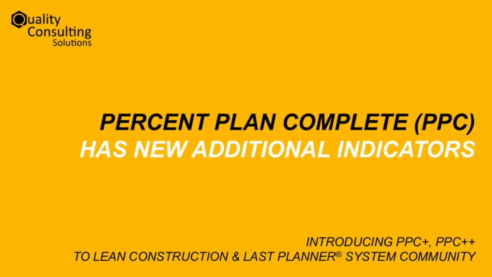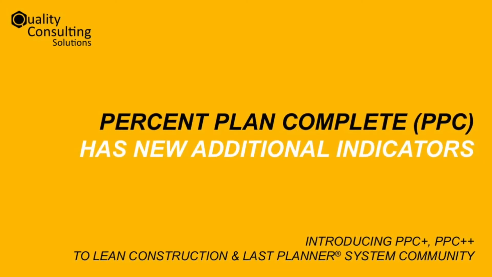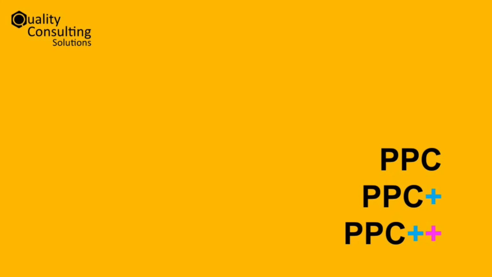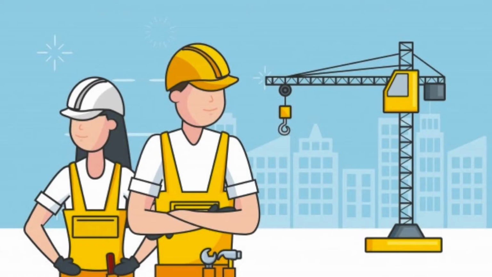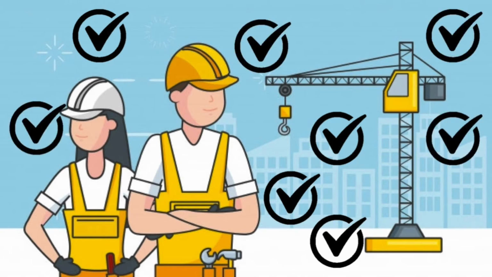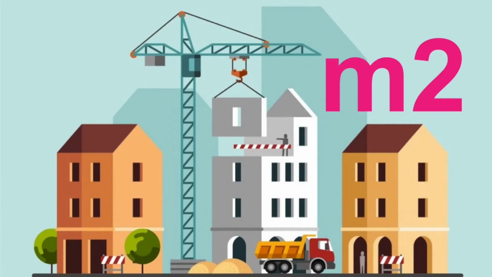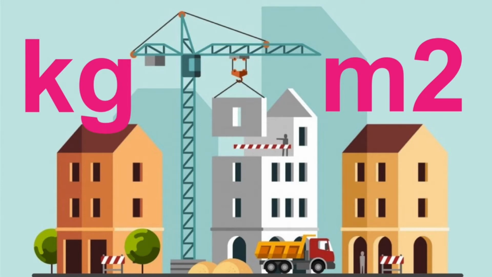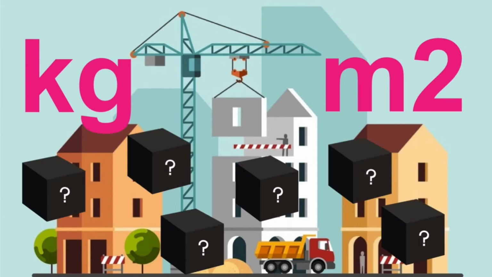Introducing brand new indicators, PPC Plus and PPC Plus Plus, to the lean construction and Last Planner System community. The percent plan complete, PPC, well understood, implies taking into account work done as per requirements. That means completion. Nevertheless, it is not unusual that projects estimate PPC based on activities performed and quantities, such as areas, weight, etc., without identifying defects, and then missing requirements achievement.